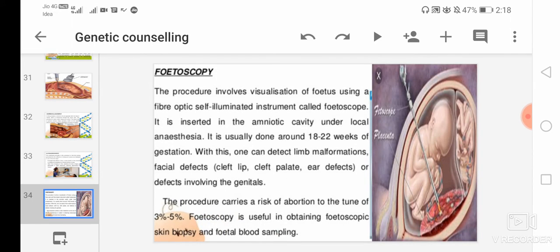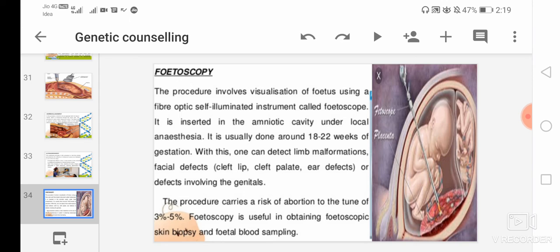Then is the fetoscopy. The procedure involves visualization of the fetus using a fiber optic self illuminated instrument called fetoscope. It is inserted in the amniotic cavity under local anesthesia, and it is usually done around 18 to 22 weeks of gestation.